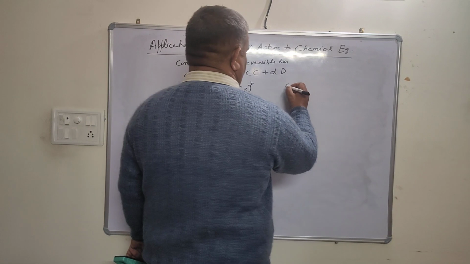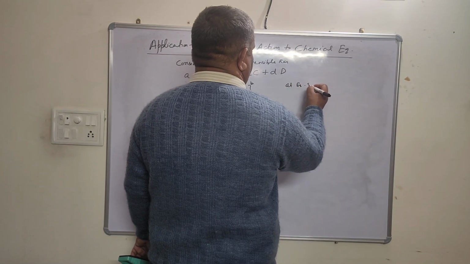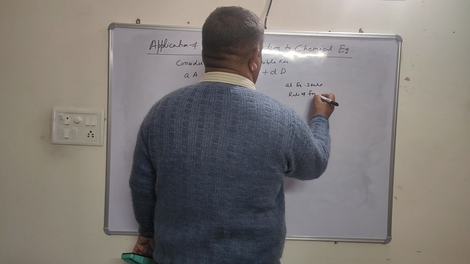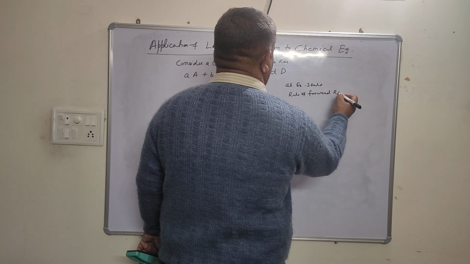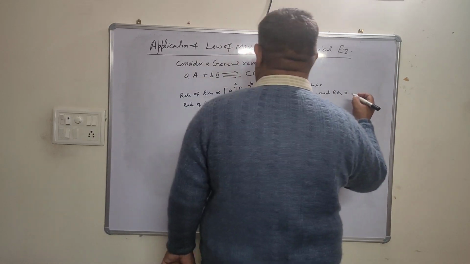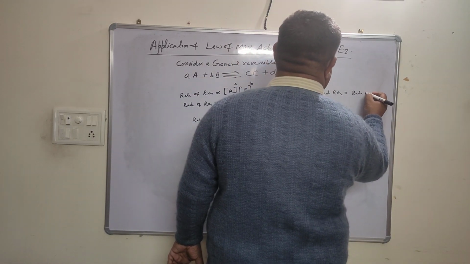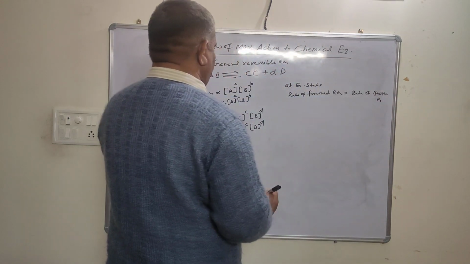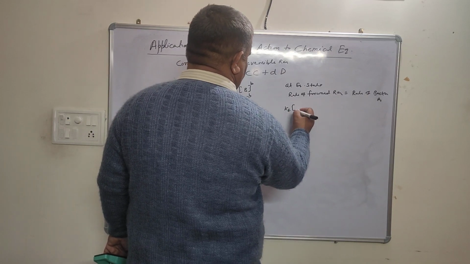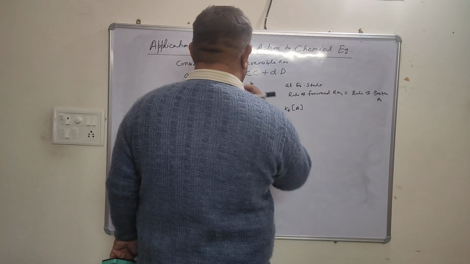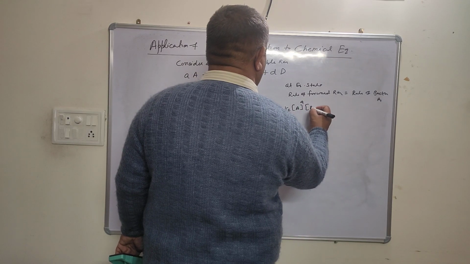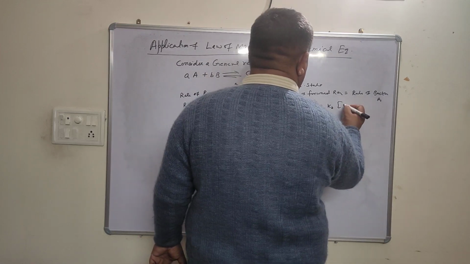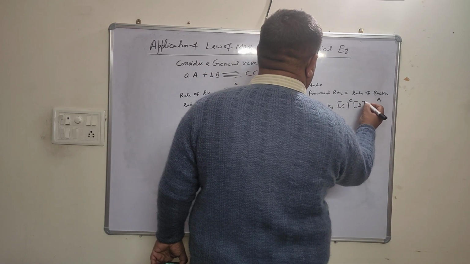At equilibrium, the rate of the forward reaction equals the rate of the backward reaction. So Kf times the concentration of A raised to the power a and the concentration of B raised to the power b equals Kb times the concentration of C raised to the power c and the concentration of D raised to the power d.